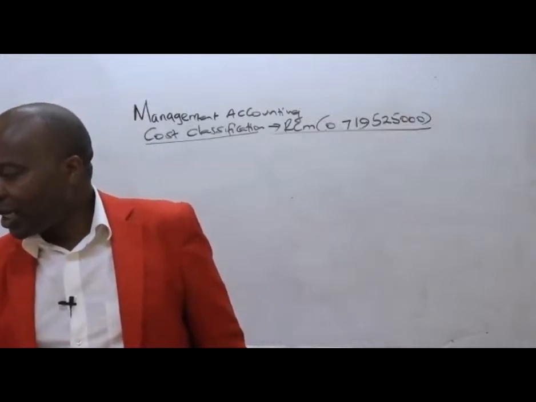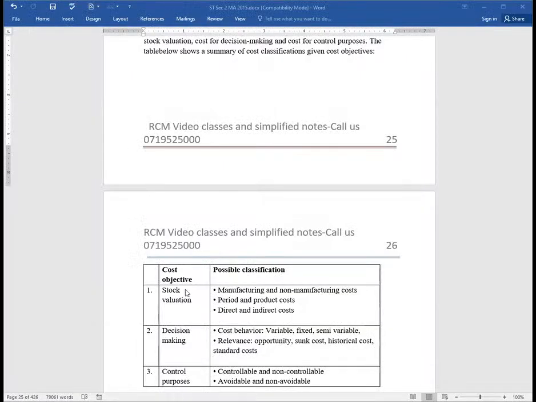Now, ladies and gentlemen, listen here. Then we go to decision making. Decision making, basically we shall be looking at those costs that we can control. Costs in this case that are futuristic. So we shall be having various buckets of classification. For example, on decision making, we shall be classifying the costs in accordance to cost behavior, and you can see the various buckets there. We shall be having variable costs, great classification. We shall be having fixed costs, which are quite irrelevant in terms of decision making.